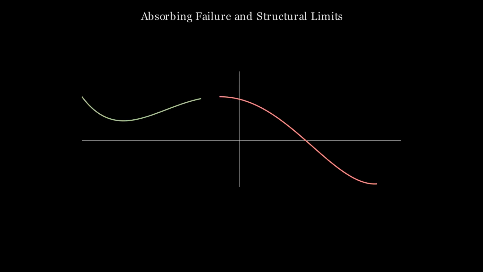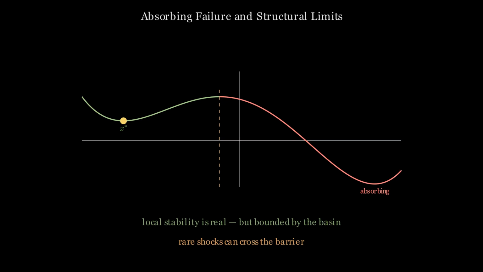Some clinical states are absorbing. Once the patient enters end-stage organ failure, no local regulatory force can restore prior function. The homeostatic dynamics cease. Local stability may have held for a long period before the absorbing state was reached. That clinical history is irrelevant once the absorbing state is entered. Global physiological structure overrides local homeostatic balance.